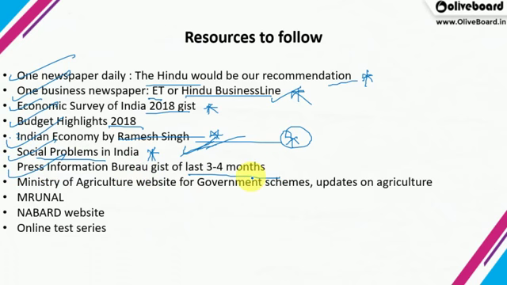PIB is updated on a daily basis, and you can say it's a government mouthpiece, and you have all the latest information updates about government policies, government programs, what the government is doing, what all the ministries are doing, what is happening on the economic front. So you will be getting all the news from here. And for the gist, you can download the PDF from the internet. That should not be a problem.